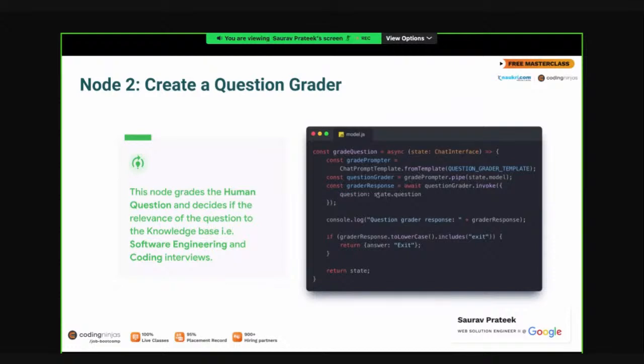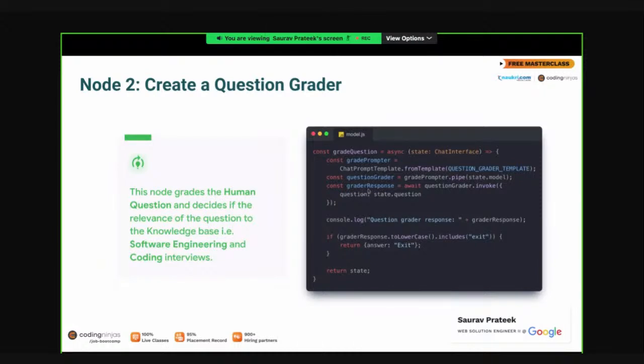So when you give this grader template to the LLM model, the model will understand that, okay, according to this template, I'm gonna get the question. So here in the question grader, we are replacing that placeholder we have kept in the template with our actual question that is present in the shared state. So the model will have full context that, okay, this is the question and I have to grade whether this question is relevant or not on the basis of software engineering coding interviews. If it is non-relevant, then I have to return with an exit word. If it is relevant, then I have to return continue, right? And in this way we will get the final response in the grader response.